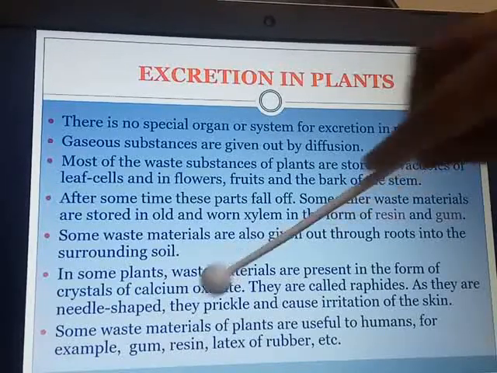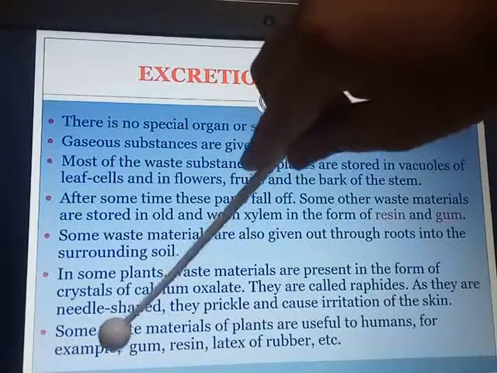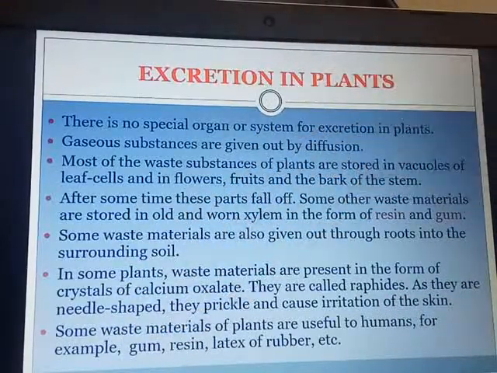Some waste materials of the plants are very useful for human beings. For example, gum of the plants, resin, latex of rubber, etc.